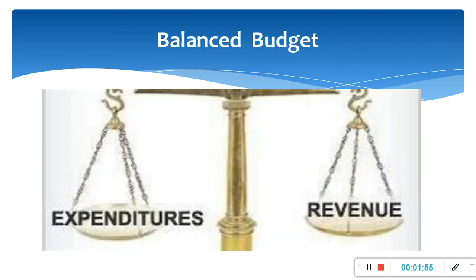You can see here, this is the picture of balanced budget. Here expenditure is equal to the revenue of the government. So the budget will be balanced when expenditure and receipt of the government are equal. That is the balanced budget.